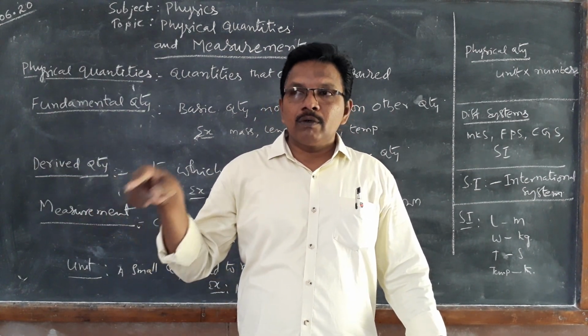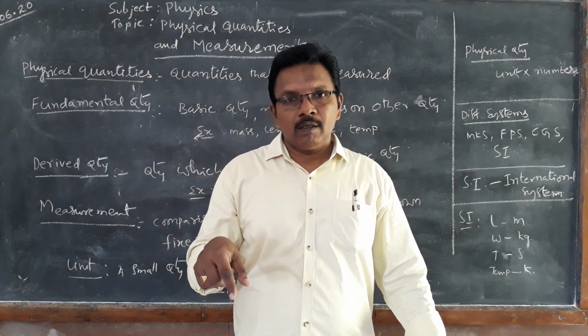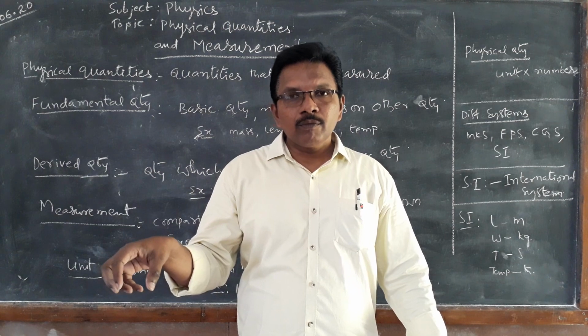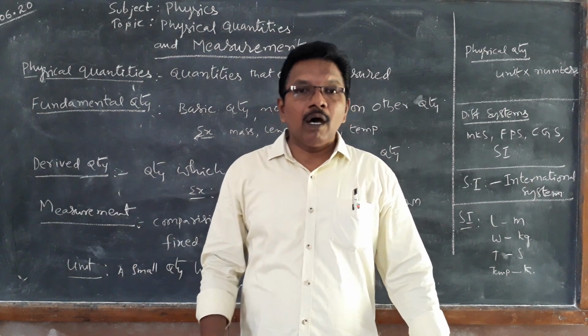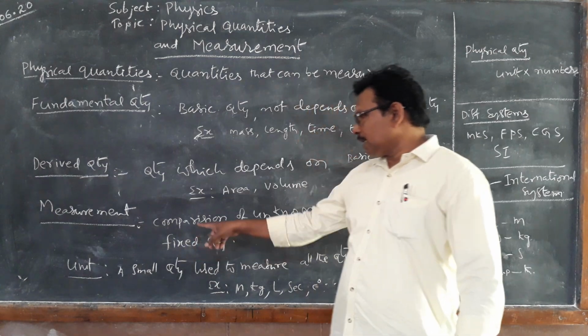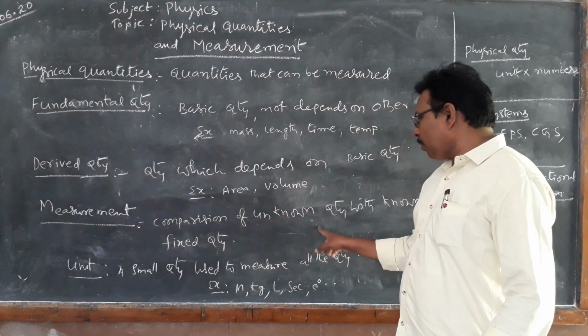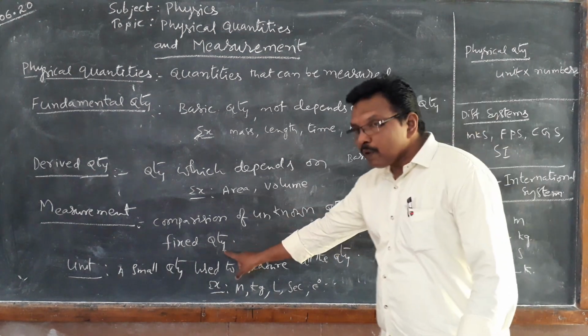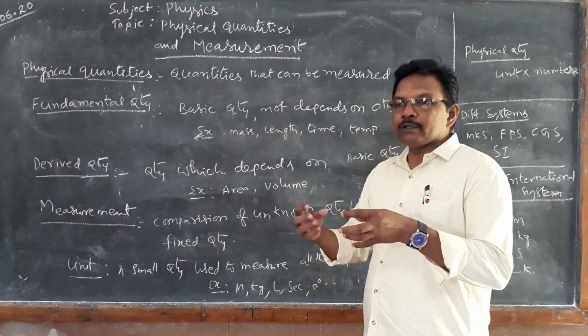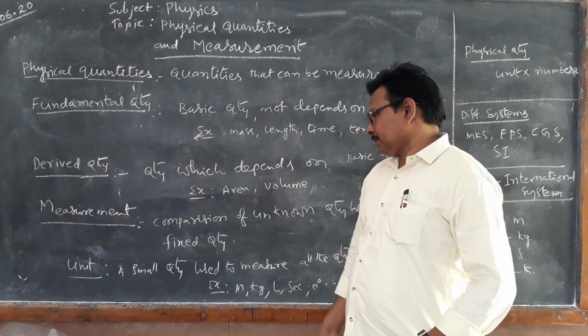By using them, we are finding the unknown quantity. That is measurement: comparison of an unknown quantity with a known fixed quantity.